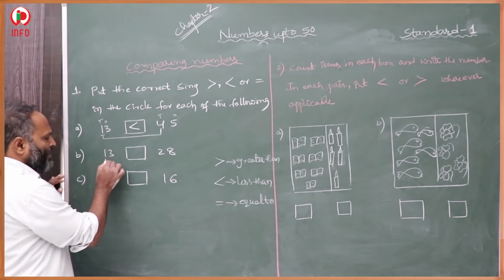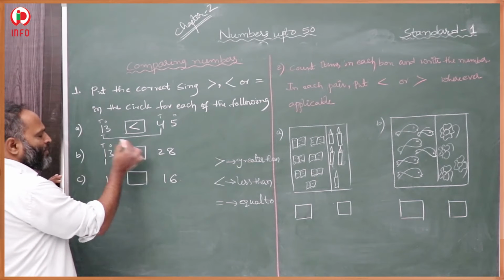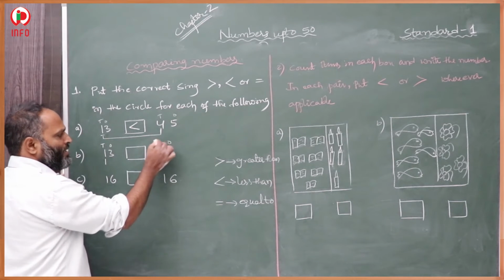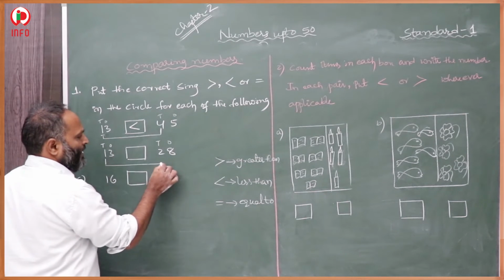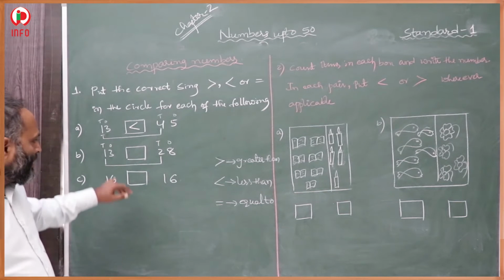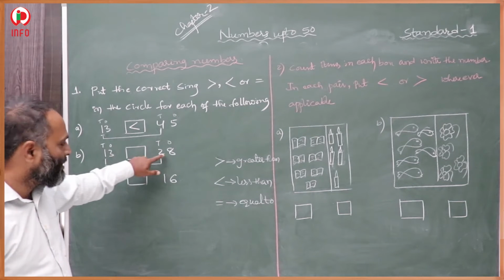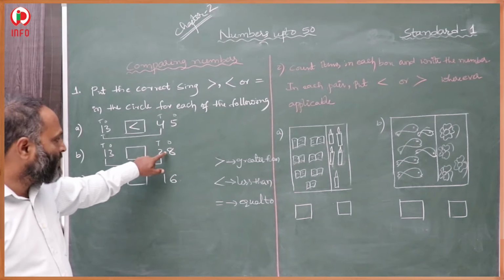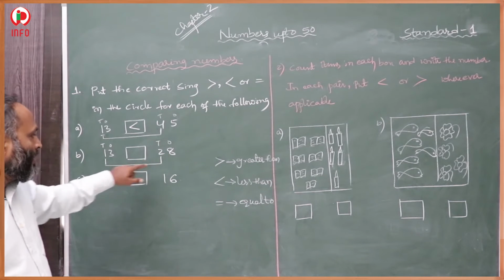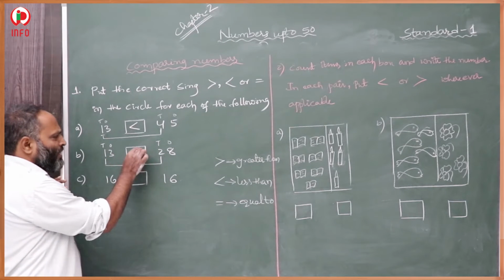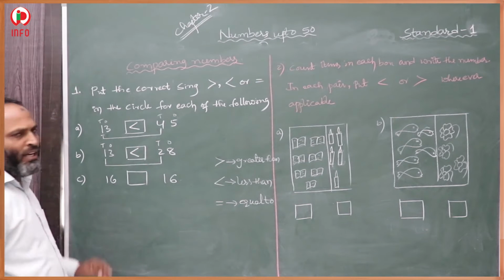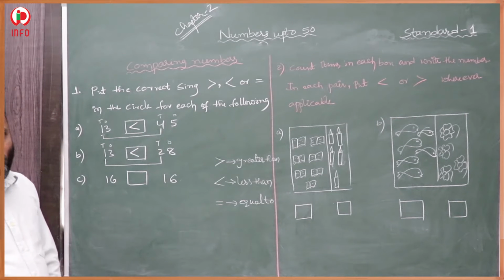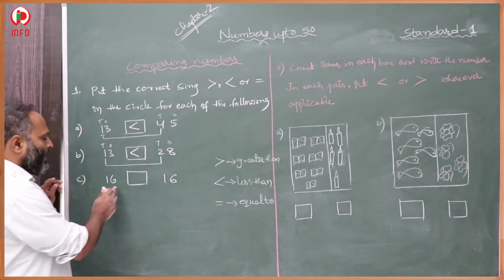In the second question, this is the 1's place, this is the 10's place. First you compare 10's and 10's. In the 10's place 1 is there, in the 10's place 2 is there. It means 2 is bigger. This is the bigger, this is the smaller. It means 13 is less than 28. 13 is less than 28. The next question.